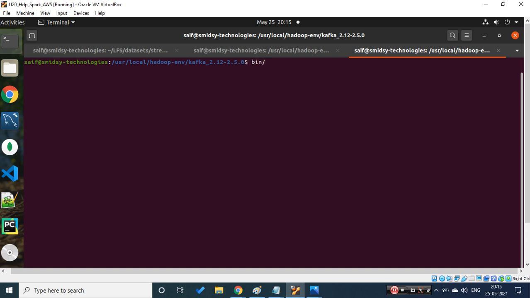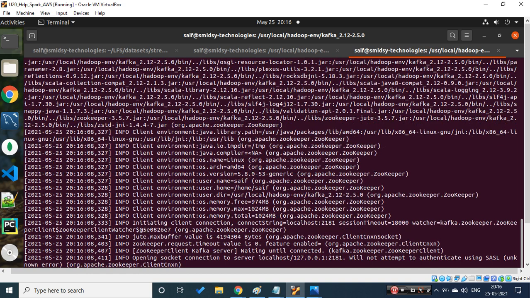Here I'm trying to start my Kafka server. I just need to use one of the shells, that is kafka-server-start.sh. Under config there is a server.properties file wherein, if it is a single-node Kafka cluster, it will be pointing to some broker ID. If it is a multi-node Kafka cluster, it will be pointing to some broker ID corresponding to their zookeeper ports. That's what the configurations are embedded in these files. So let it get executed.